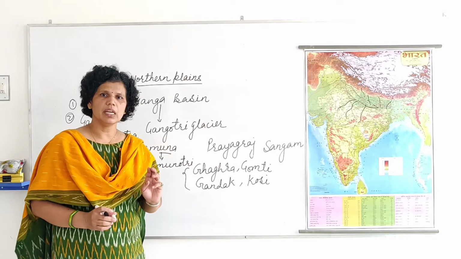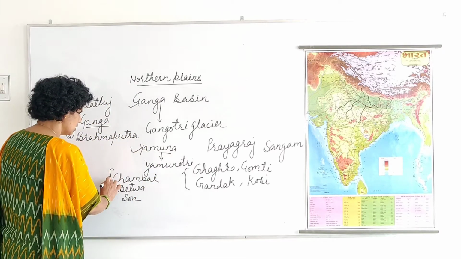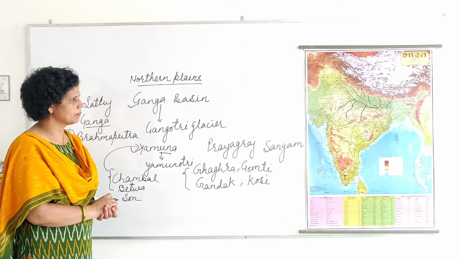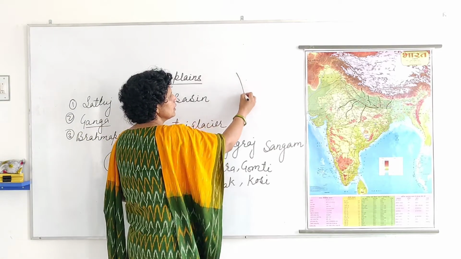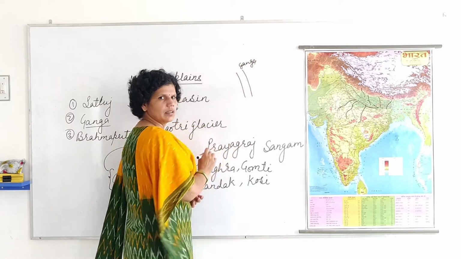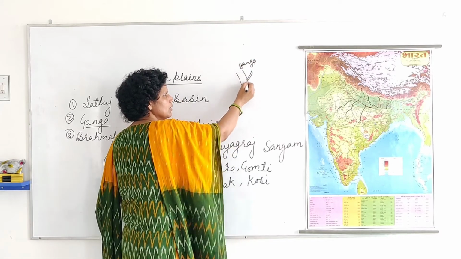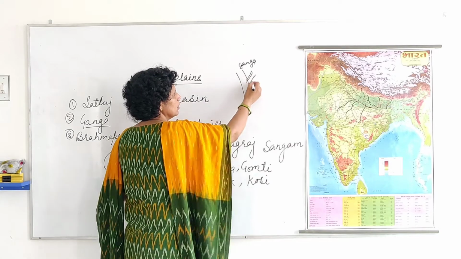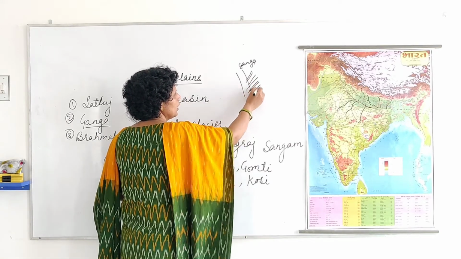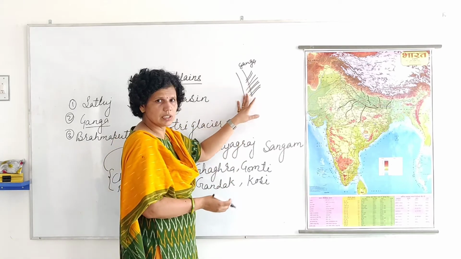Out of these three rivers, two join river Yamuna. So you can understand that this is river Ganga, and in this river join Ghagara, then Gandak, Gomti and Kosi.